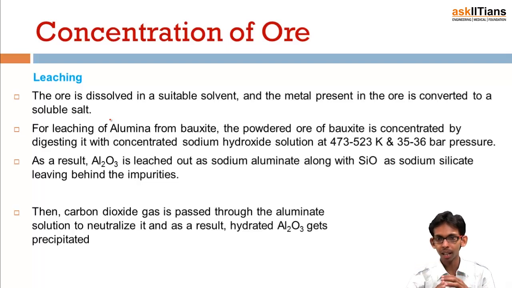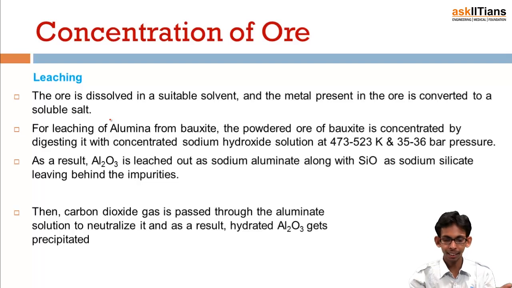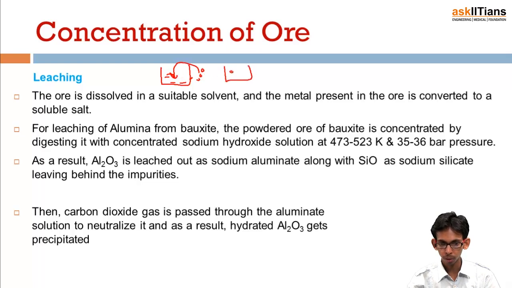The ore particles are converted into the salt which is soluble, so they get dissolved, while the gangue particles remain suspended or settle down into the bottom. The system is filtered and we remove the gangue particles, and then we recrystallize the ore particles. In short, let's say we have a solvent. Into this I add ore. The ore has two components, one is ore, another is gangue particles. Gangue particles are non-soluble, so they settle down into the bottom, while the ore particles get dissolved into water.